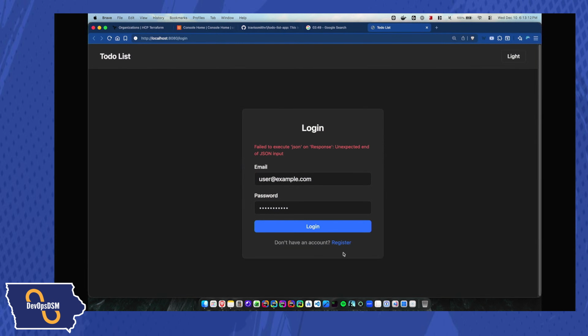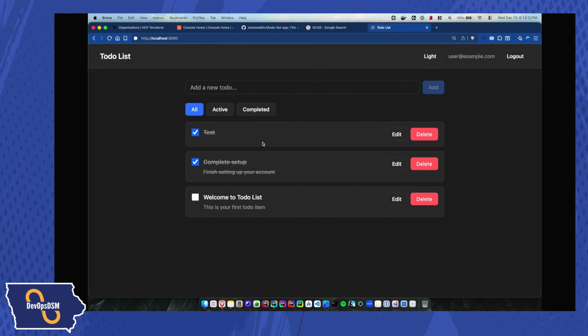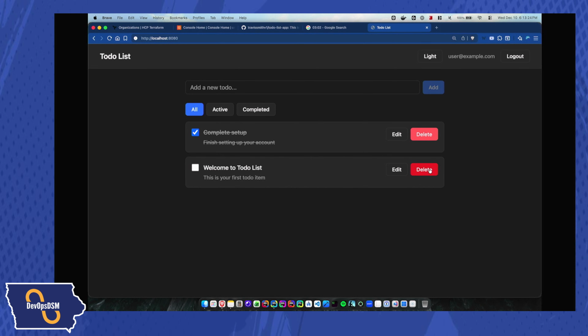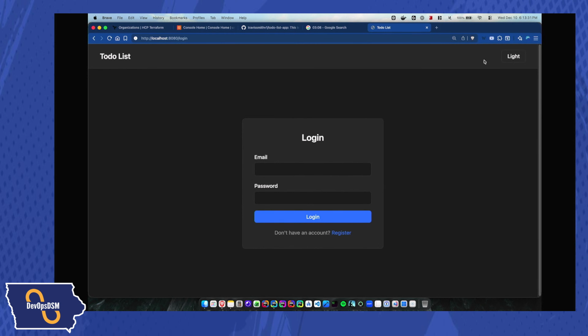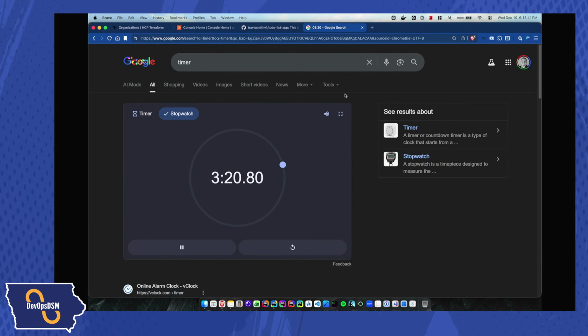So we're going to go ahead, and now I'm going to try to log in. There we go. Okay. So in this case, this is what the app is. It's a simple to-do list management app. So I can add in anything I want to this. This is it running locally. We're not going to focus on it running locally. I just wanted to make sure you understood what it actually does. But it also has a light and dark mode. So this is what we expect it to look like when we get it running in AWS. So I'm going to close that. We're not going to focus on that for the moment.